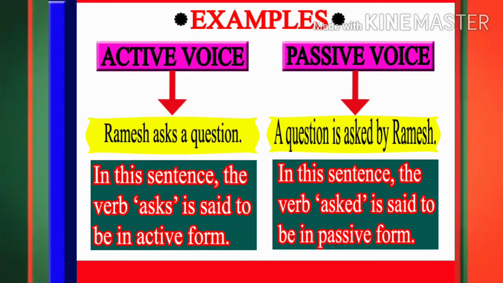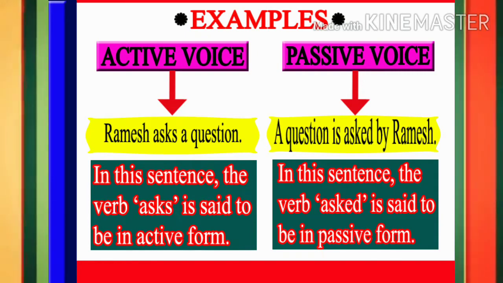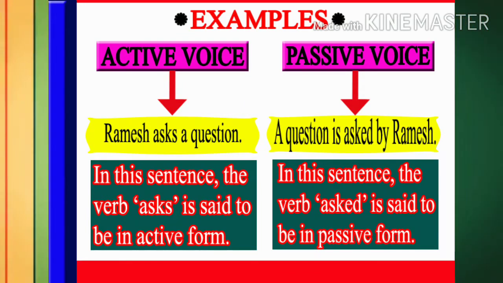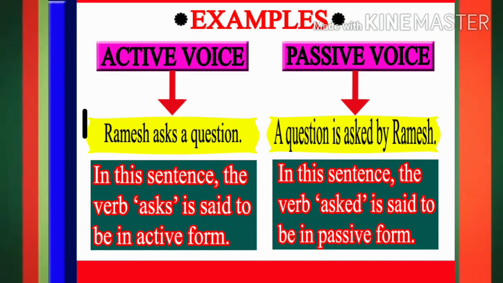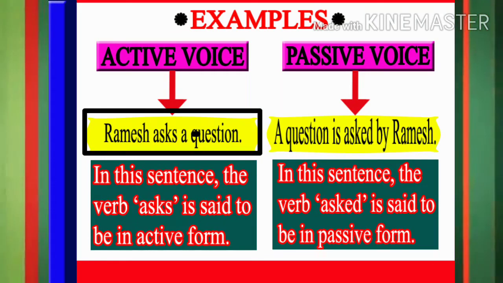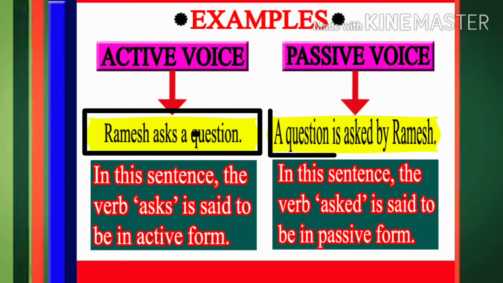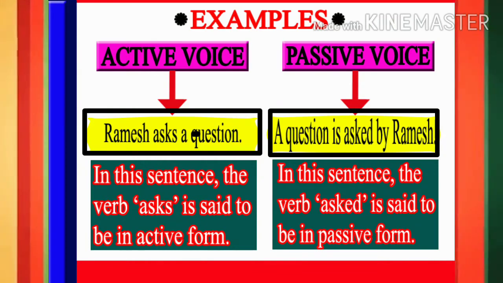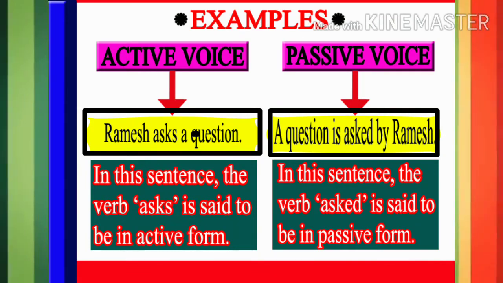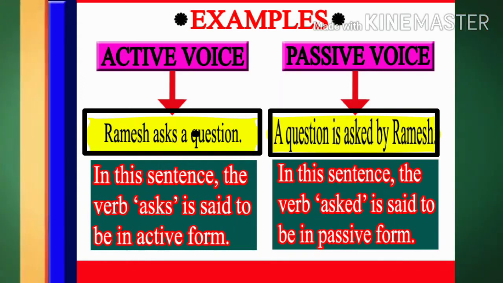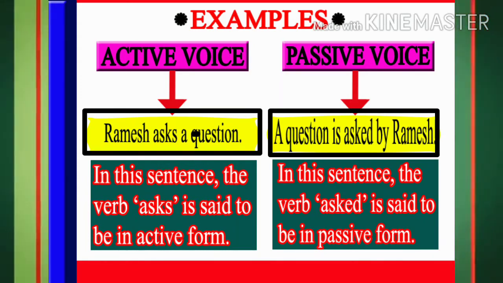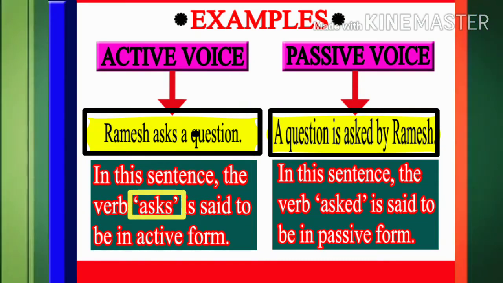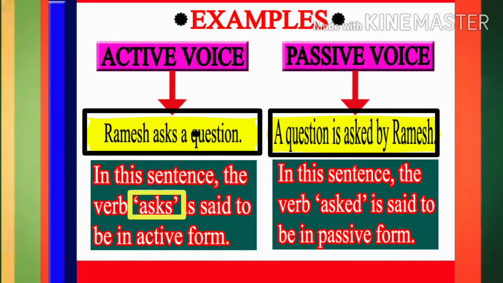Students, let us observe the sentences in active as well as passive voice. I read the example from active voice: Ramesh asks a question. And from passive voice: a question is asked by Ramesh. If you look at the first sentence, that is Ramesh asks a question, the verb used in this sentence, asks, is said to be in active voice or form.